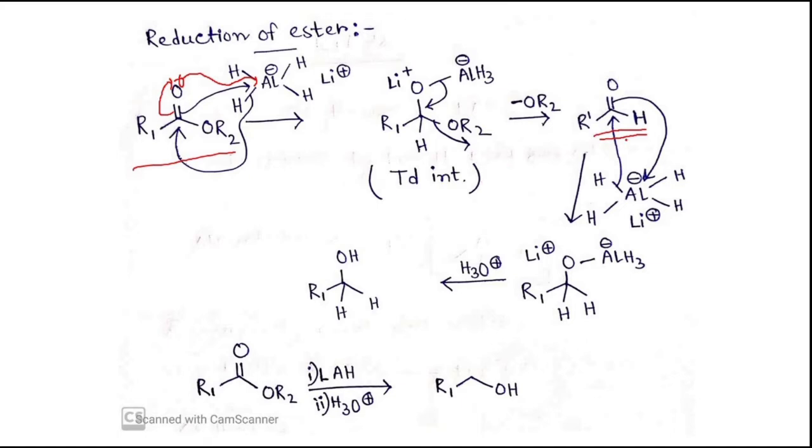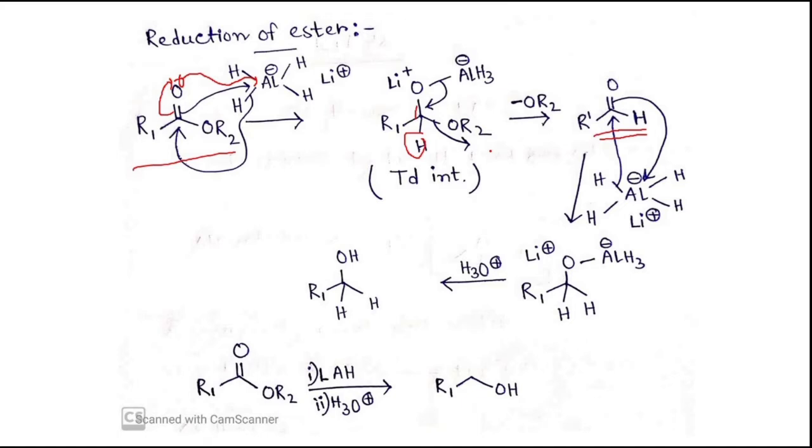It will immediately go back to the aldehyde, because in the starting material the carbonyl carbon has sp2 hybridization, and because of sp2 hybridization the angle between these substituents is 120 degrees. But when this hydride attacks this carbon center, it becomes tetrahedral, and in tetrahedral geometry the angle between the substituents is 109 degrees, and the number of substituents also increased.